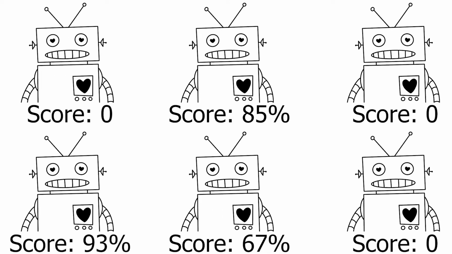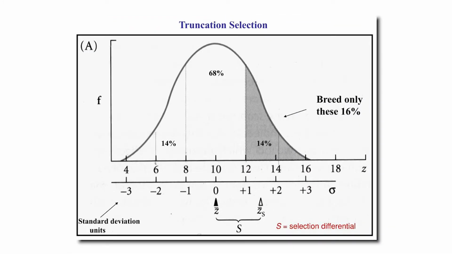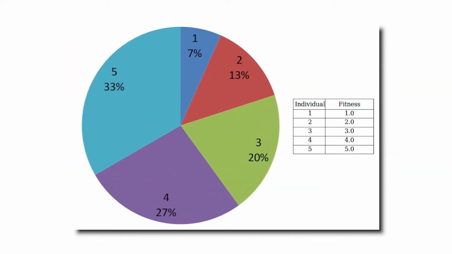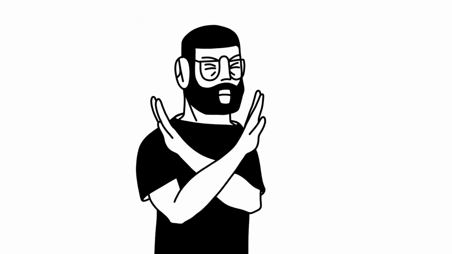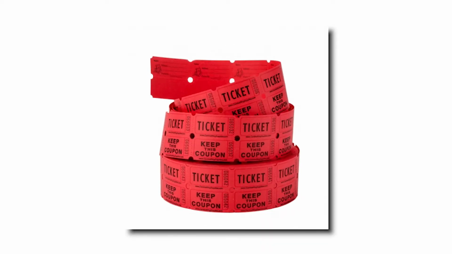This can be done in many different ways, but the three most popular are roulette wheel selection, tournament selection, or truncation selection. Roulette wheel selection is exactly what it sounds like, but the numbers on the roulette wheel represent each bot, and the space each number takes up is proportionate to the bot's fitness value, meaning the better the bot performed, the better chances it has of being selected. And I absolutely hate the name roulette wheel selection, as it's not conducive at all to what is actually happening programmatically. As far as I know, most languages don't have a roulette wheel function, so instead I like to think of this as more like a raffle system.